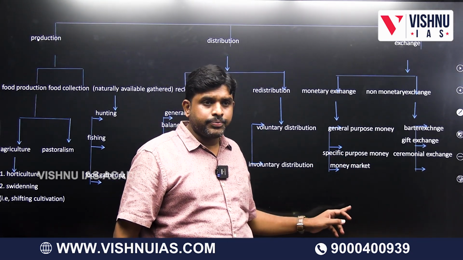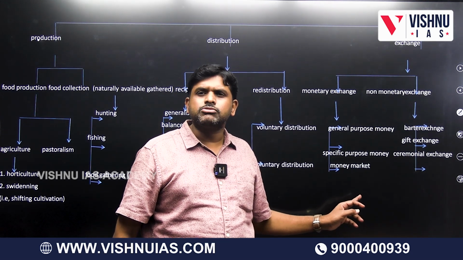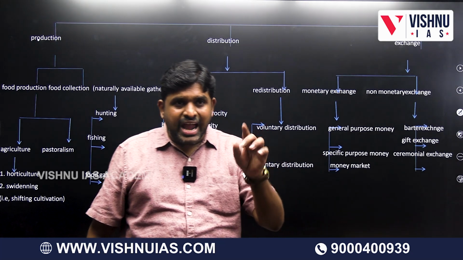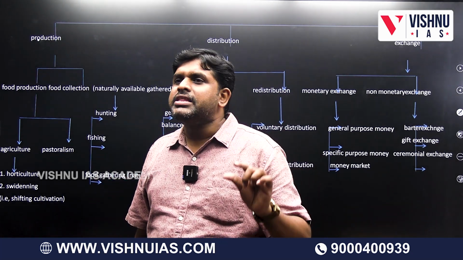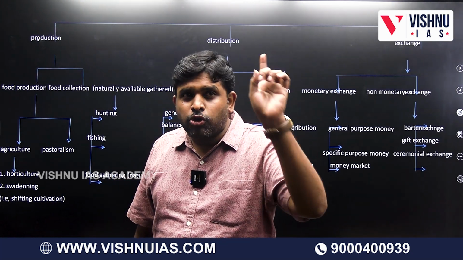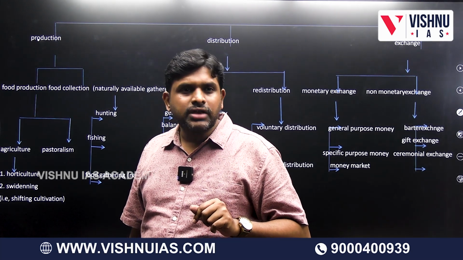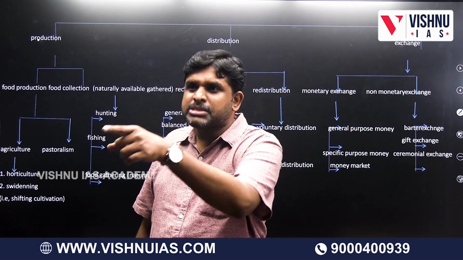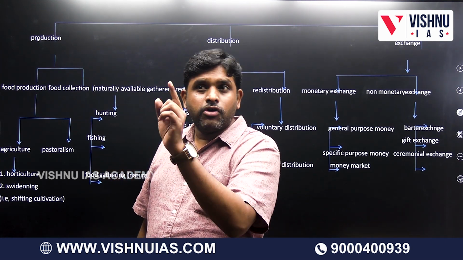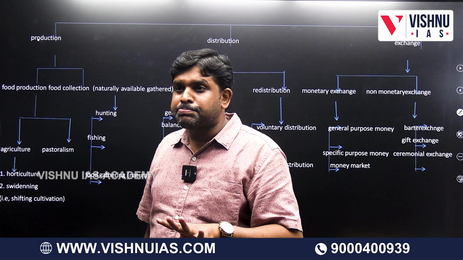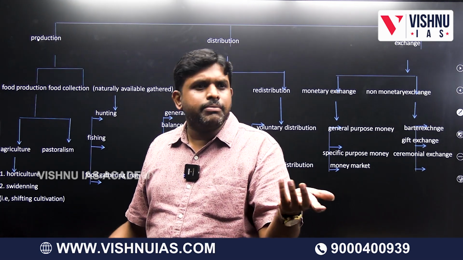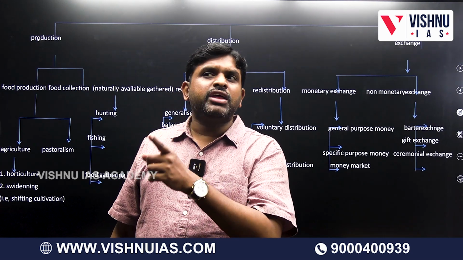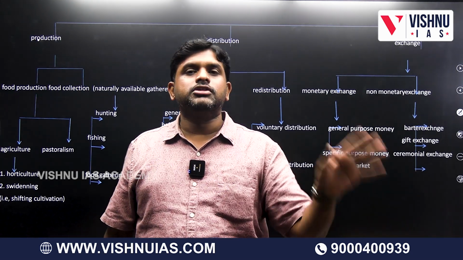Specific purpose money. When you want to buy cattle or slaves in some societies, exclusive items will be there. If you give that item, then only you will get the slaves or cattle. That money will be used for a specific purpose. If you want to buy that, you need to have that specific money. The culture and the society will decide what is very precious. If you want that, you have to give this.